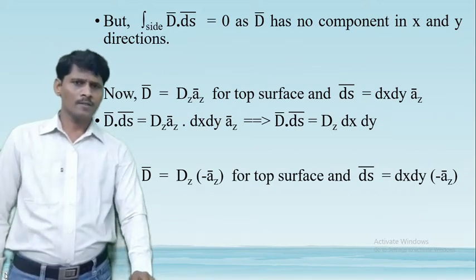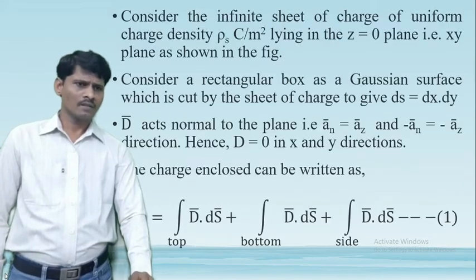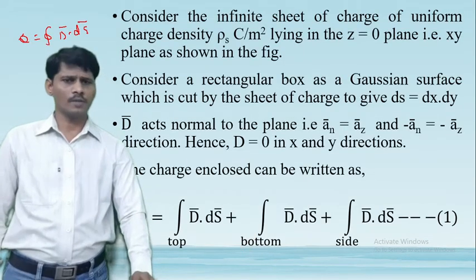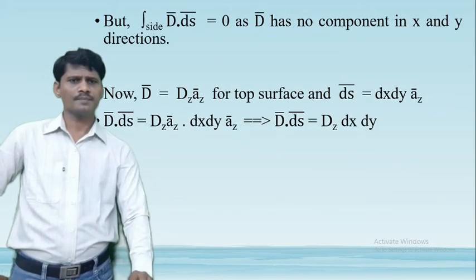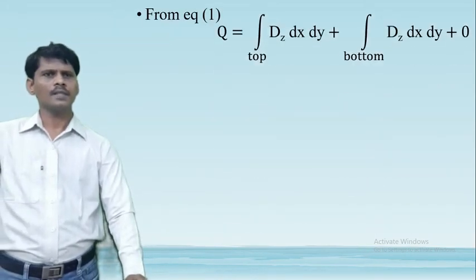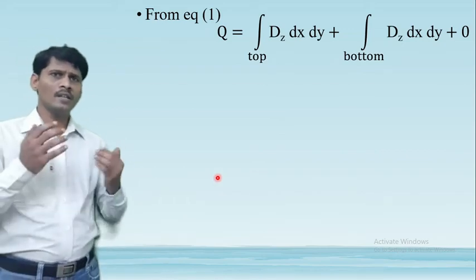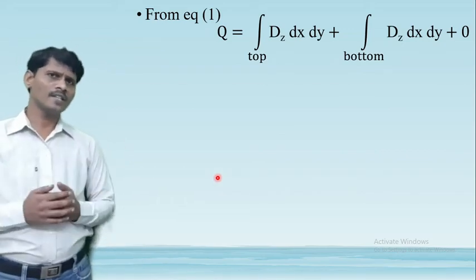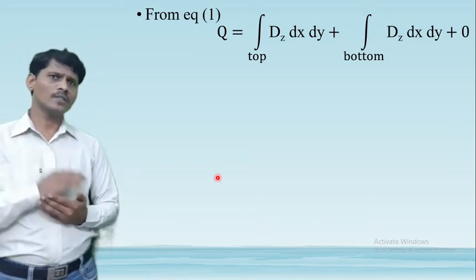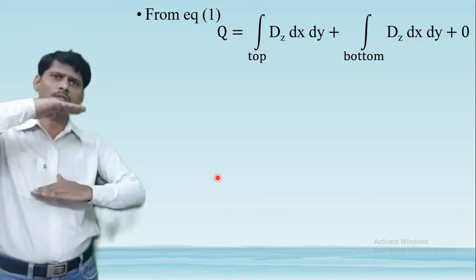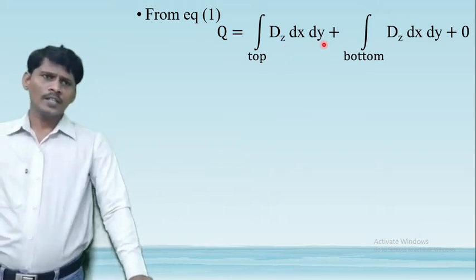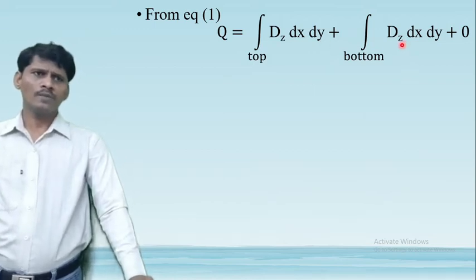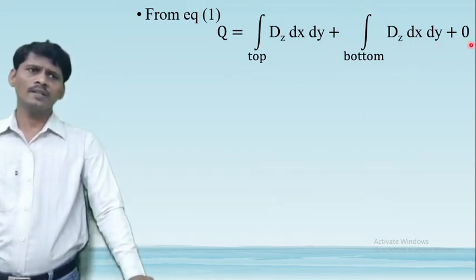So what is equation 1? This is equation 1. Substituting into this equation, we get the charge Q is equal to, and the side integral is 0. Calculate the electric flux density present only at the top of the surface and the bottom of the surface. So for the top of the surface, D bar dot dS bar is Dz dx dy, and for the bottom of the surface, the value of D bar dot dS bar is Dz dx dy, and the side integral is 0.